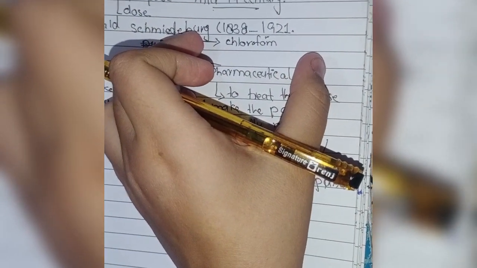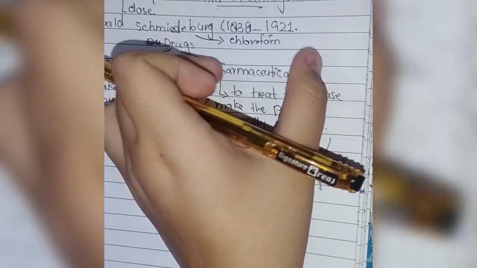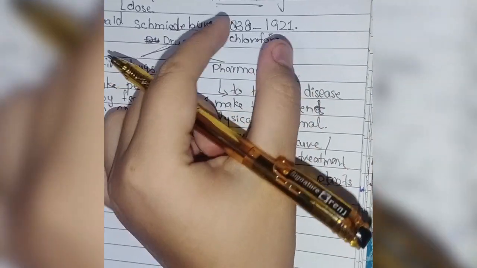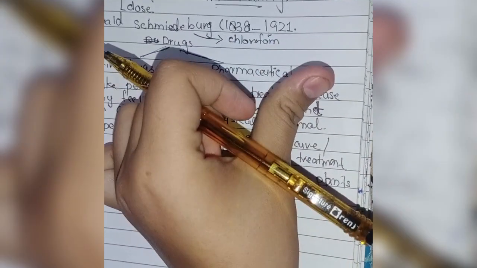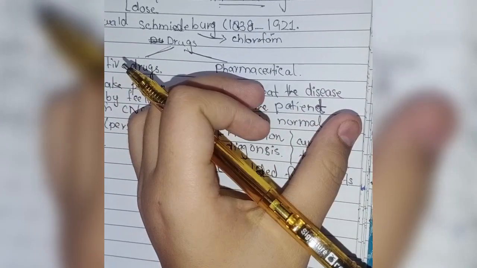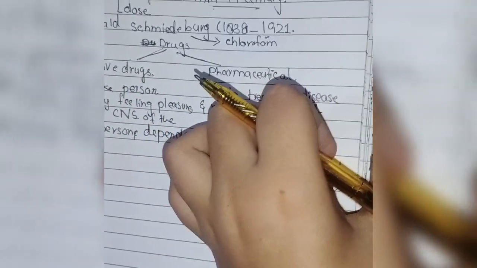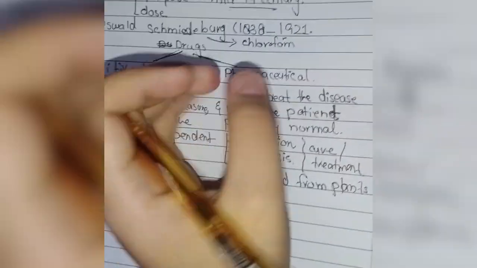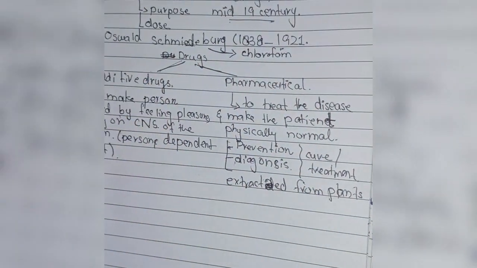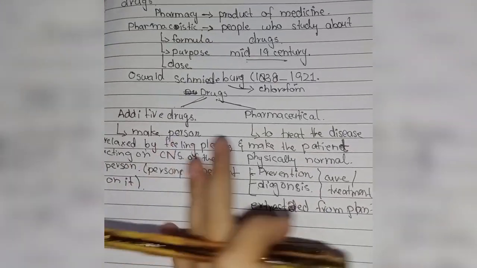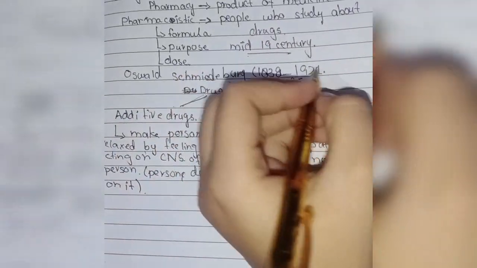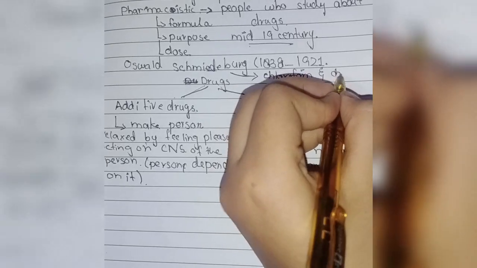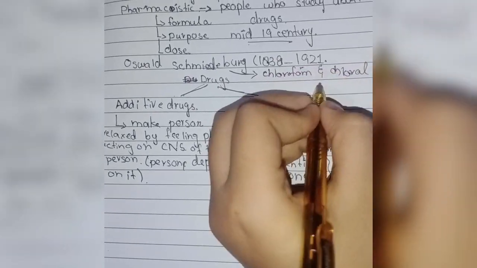It is one type of intoxicant. It is very toxic if we inhale or swallow it, very harmful, and it can also cause cancer too.